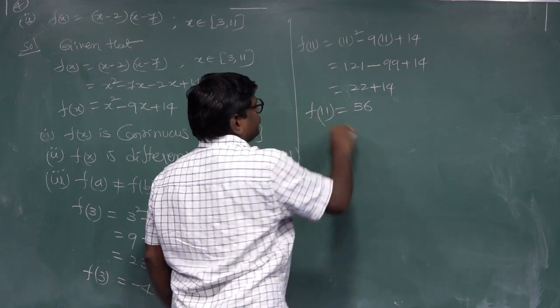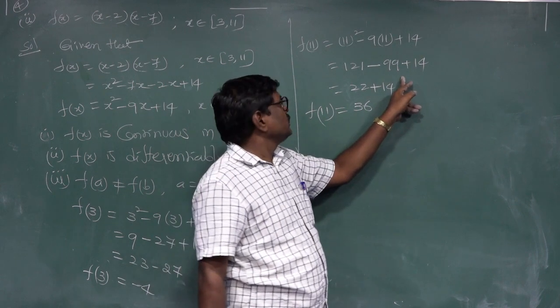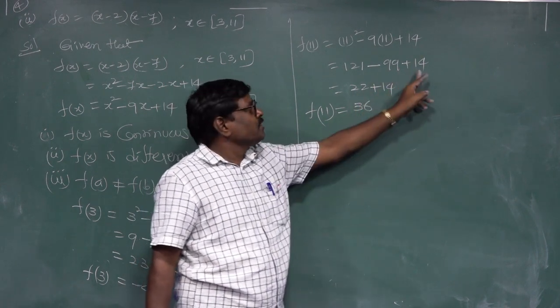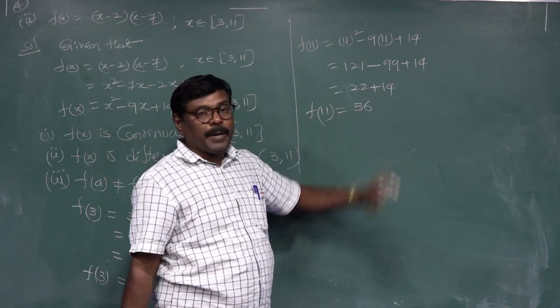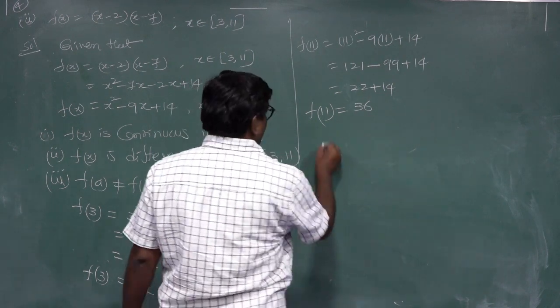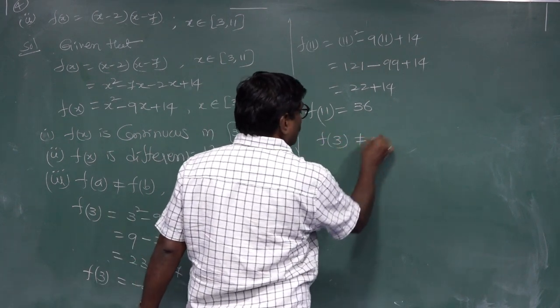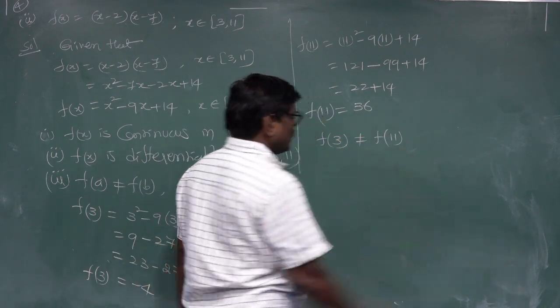This is f(11). So f(3) is not equal to f(11).